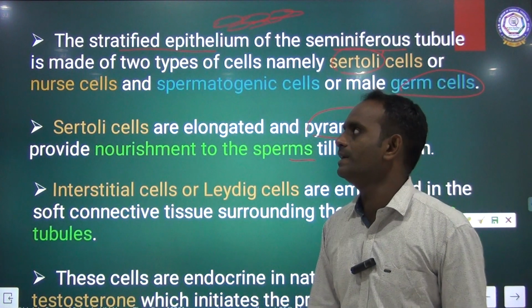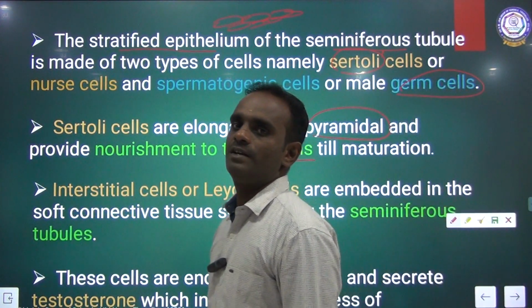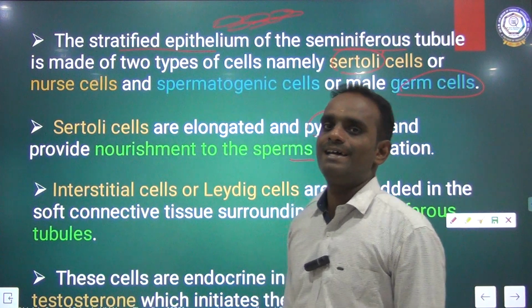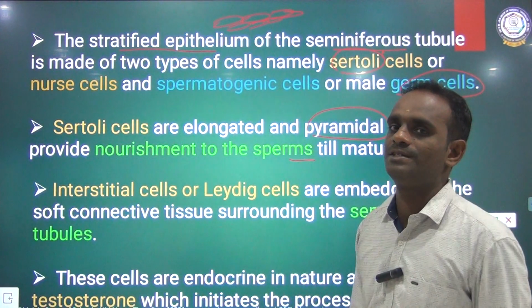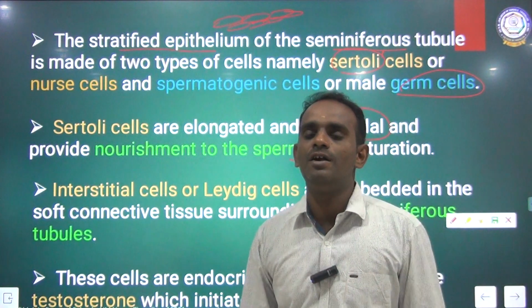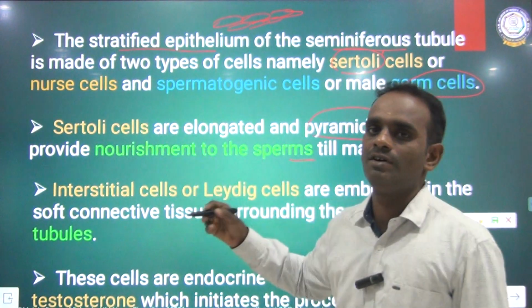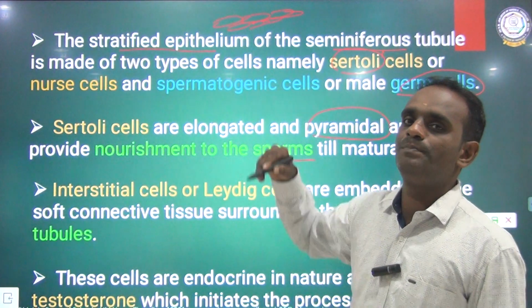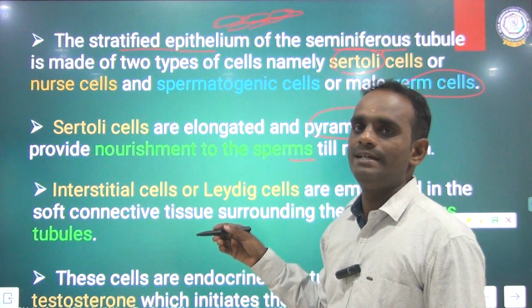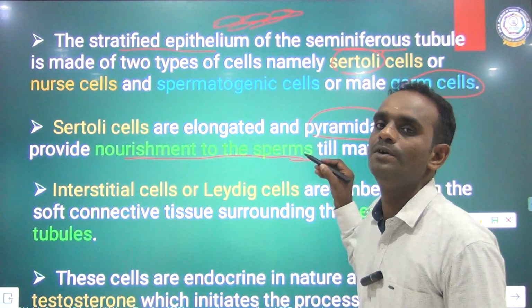Once again, the stratified epithelium of the seminiferous tubule has two different types of cells: Sertoli cells and male germ cells. These Sertoli cells are elongated and pyramidal, and provide nourishment to the sperms.